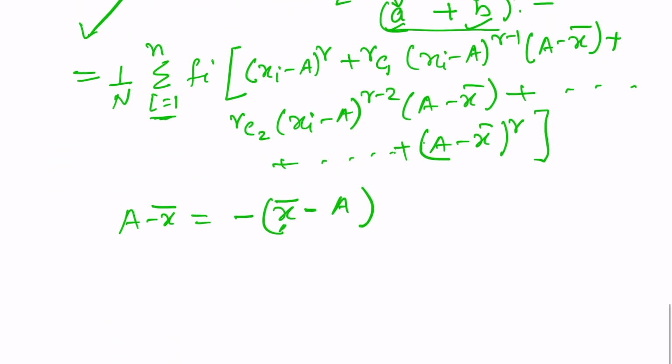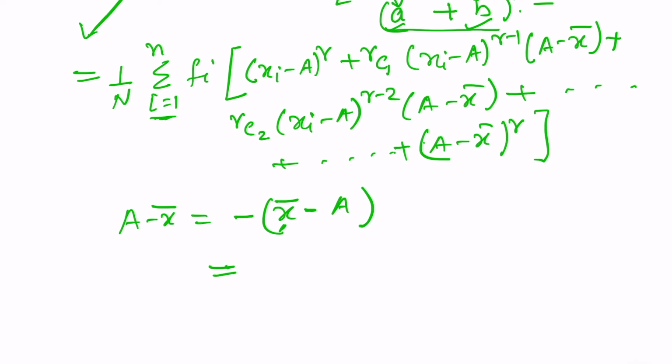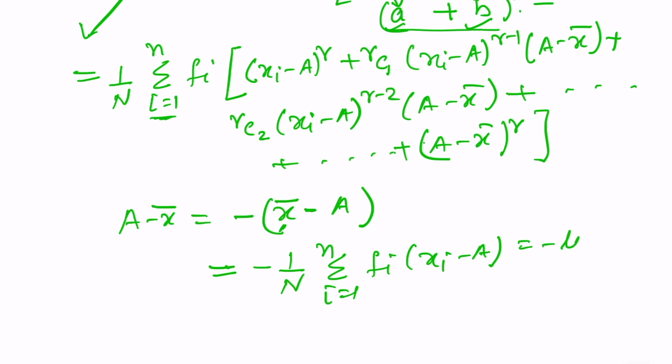So let us replace this as mean minus a. So basically this is equal to minus 1 by n sigma fi (xi minus a), i running from 1 to n, and this is equal to minus mu1 dash.